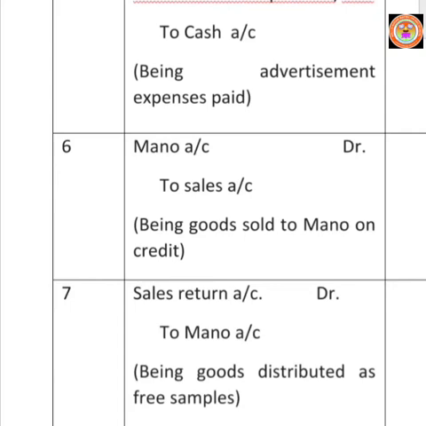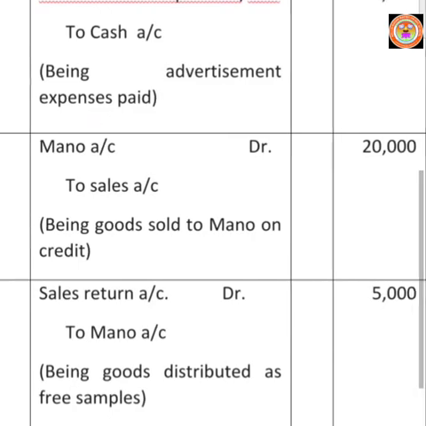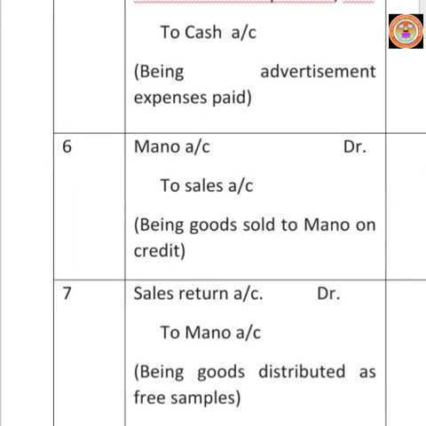Here Mano is the receiver. So Mano account must be debited according to personal account rule. Then sales account always must be credited because sales is our gain. So write to sales account, amount rupees 20,000. Then write the narration, being goods sold to Mano on credit.